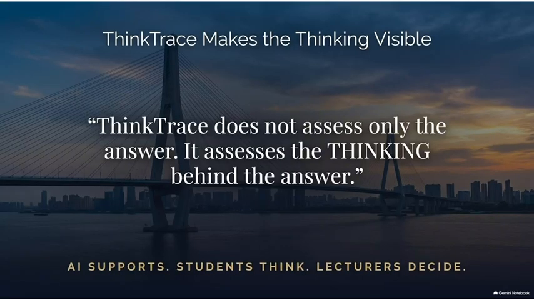In conclusion, ThinkTrace represents a shift from assessing only the final answers towards understanding the intellectual journey behind it. It allows us to see how students understand, reason, decide, act, reflect, and improve. AI can support this process, but thinking remains the responsibility of the student, and academic judgment remains the responsibility of the lecturer. ThinkTrace does not assess only the answer. It assesses the thinking behind the answer. AI supports, students think, lecturers decide.